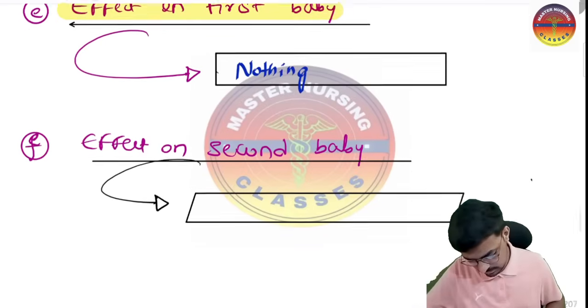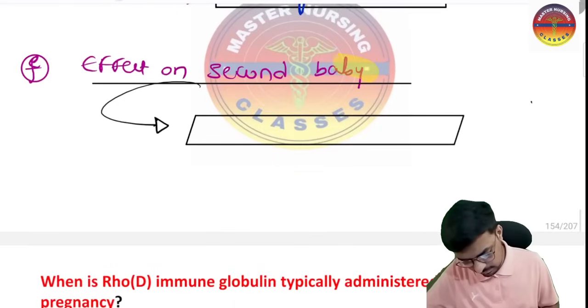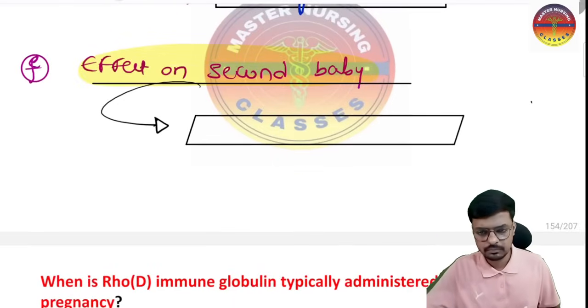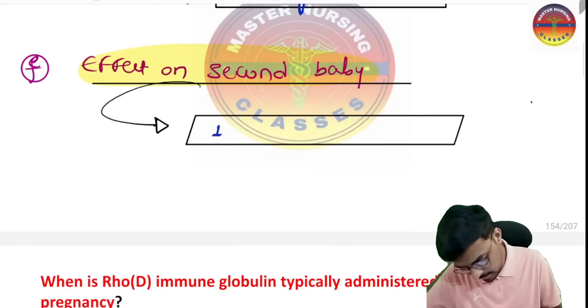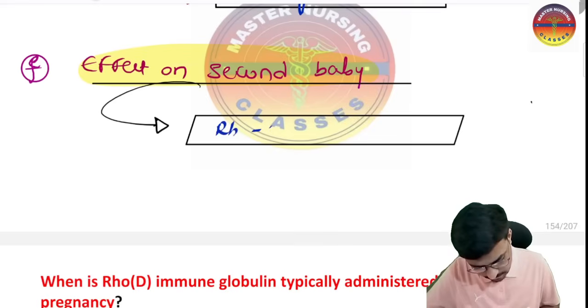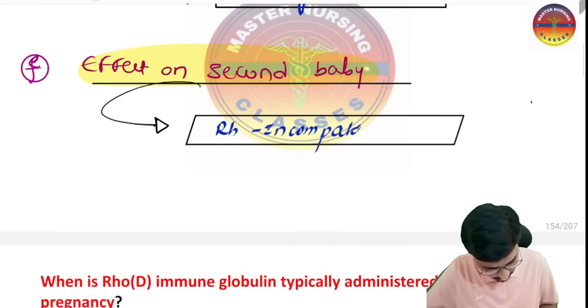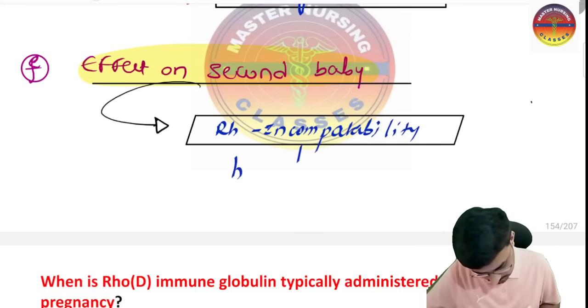Okay, so next is the effect on the second baby. What is the effect on the second baby? So beta, on the second baby, what is happening? Incompatibility is happening. Which incompatibility? That is the RH incompatibility happening. So this may lead to hemolysis.